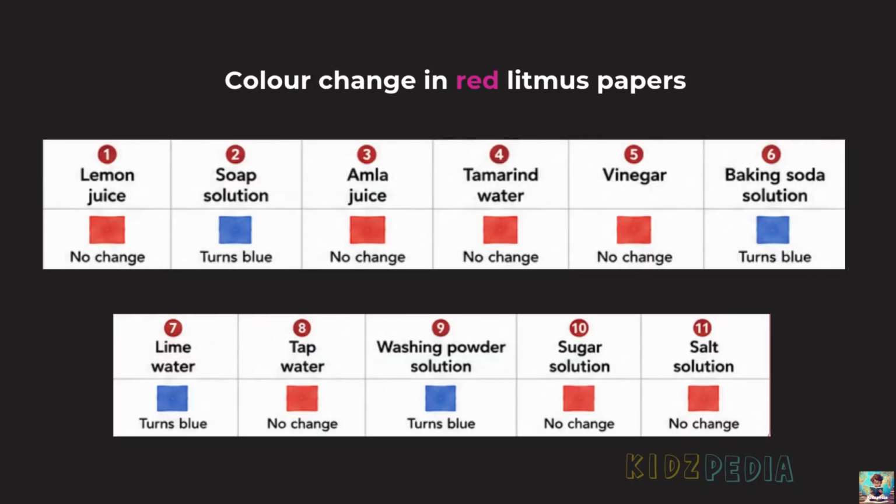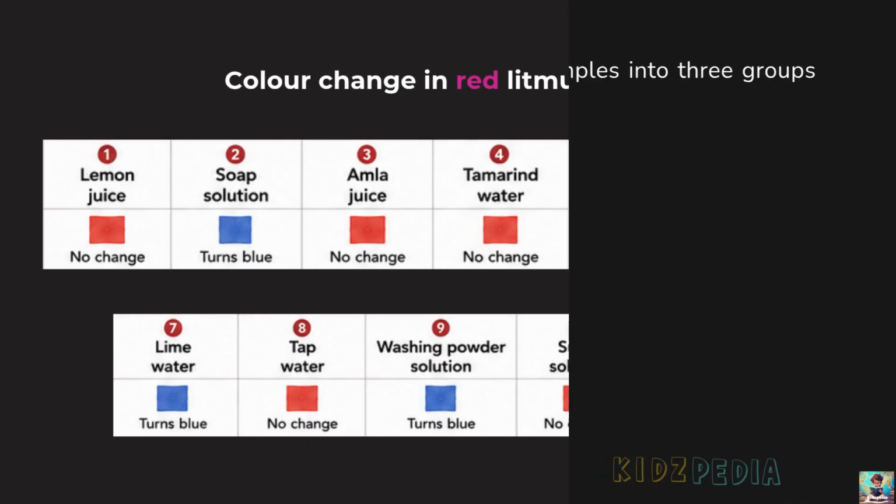Next, repeat the same activity using red litmus paper. Place drops of each sample on separate pieces of red litmus paper and observe the changes. If the red litmus paper turns blue, it indicates that the substance is basic. Again, record your observations in table 2.1.